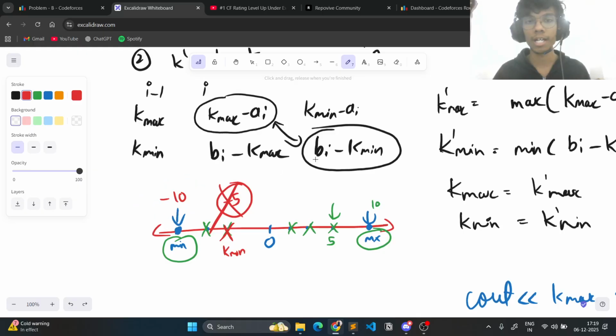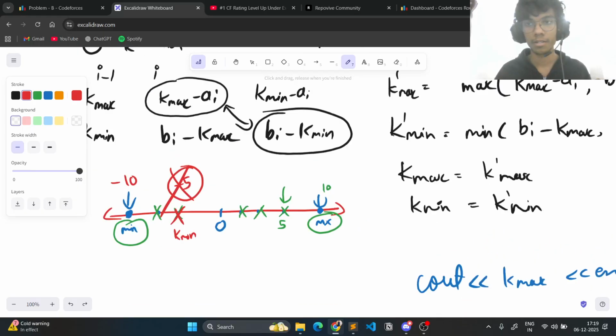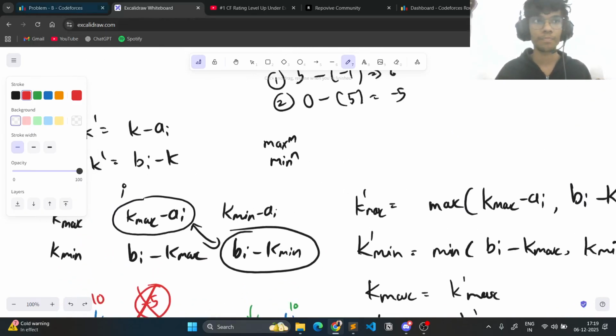So a more negative element or a smaller element will contribute heavily to this, or a more negative element or smaller element will actually make this whole thing larger, right? That is why for each iteration I only kept a maximum and a minimum, and that is pretty much it for this problem.